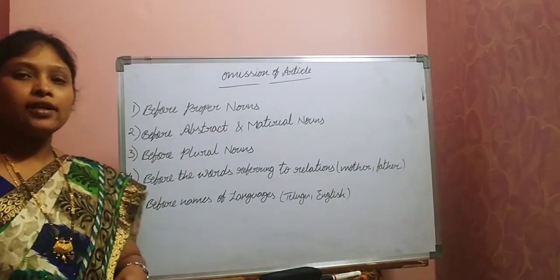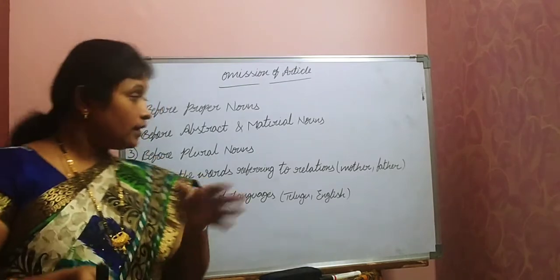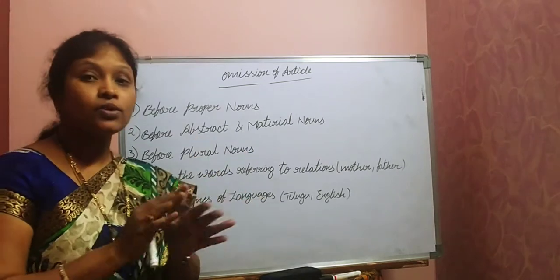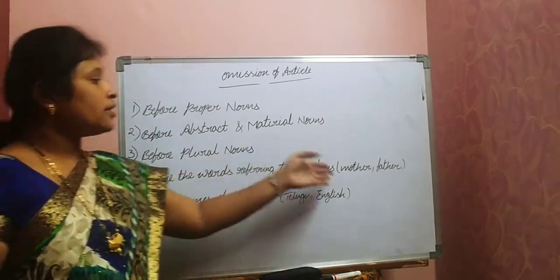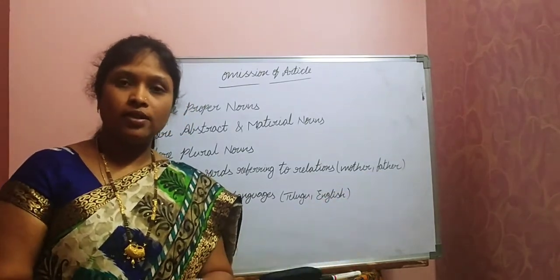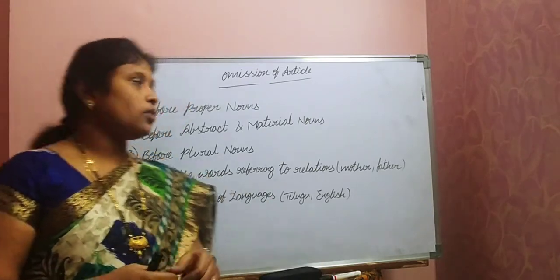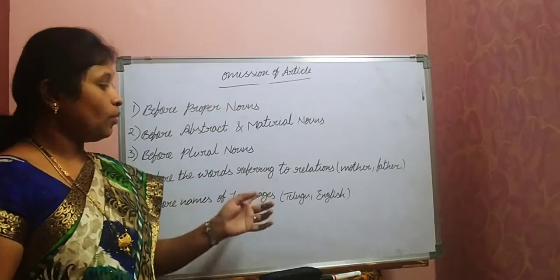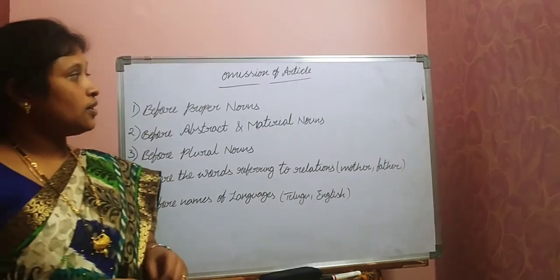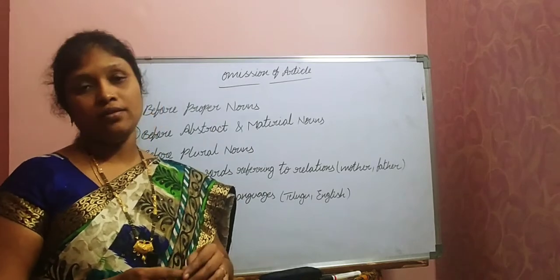Understood, children? Here actually what we discussed, articles are used before nouns, right? So in these cases, before proper nouns we don't use, before abstract and material nouns we don't use. And if you take these words, for example, mother, father, brother, sister, they come under common nouns, right? But we don't use any article like that. So that is the main thing. We should know these are applicable mostly for article the. I hope you understood this one, children. So whenever you use articles, keep all these points in your mind and write article.